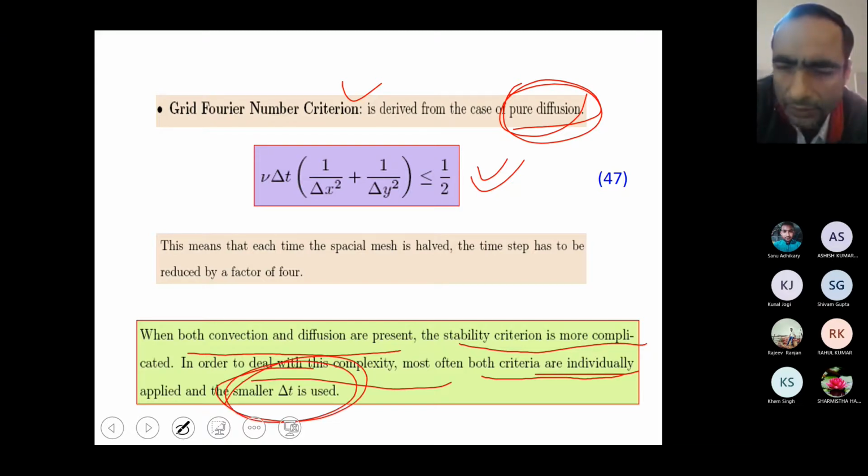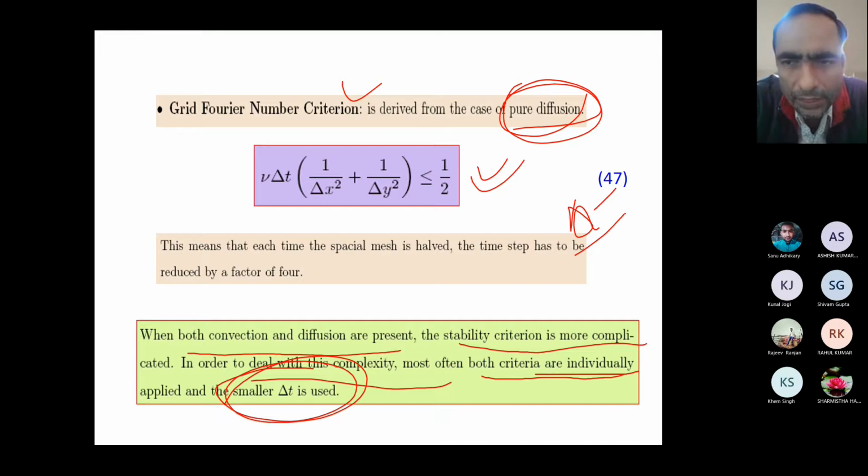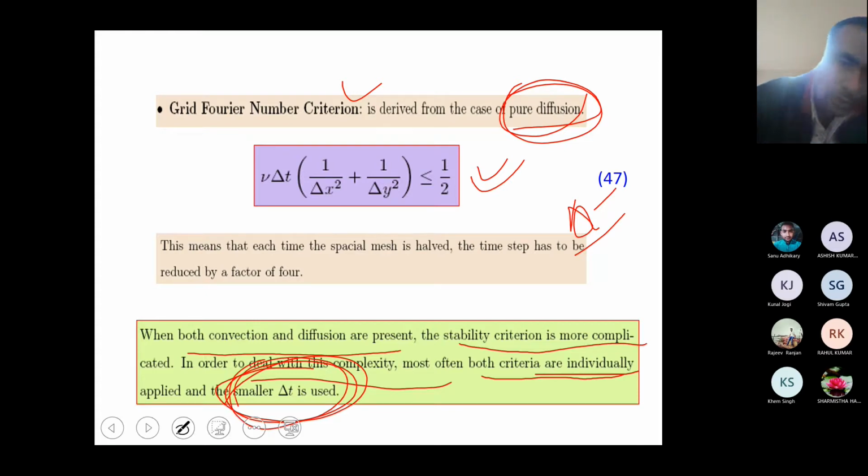So you make a subroutine for the time step calculation, incorporate both criteria, determine the time step from both, and use the one giving the smaller value. That is the remedy.